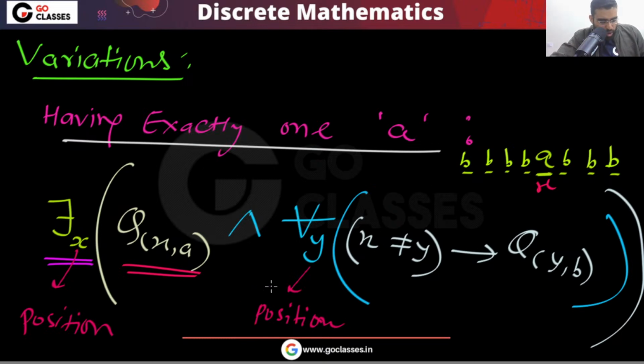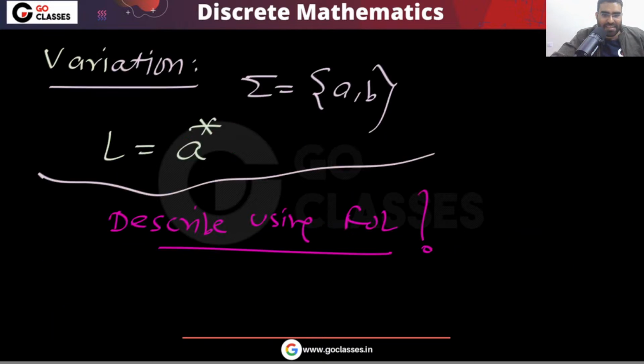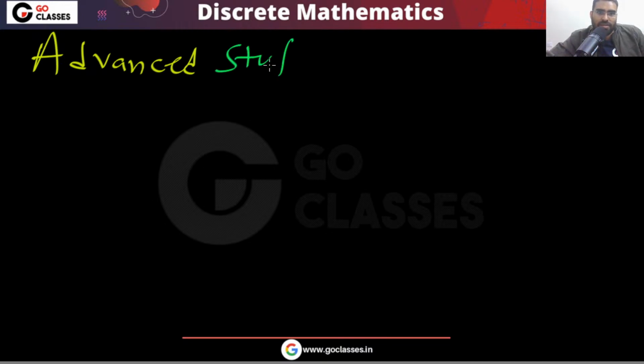Now don't try more variations, because you cannot describe all the regular languages. Some regular languages you can describe. This is advanced stuff.